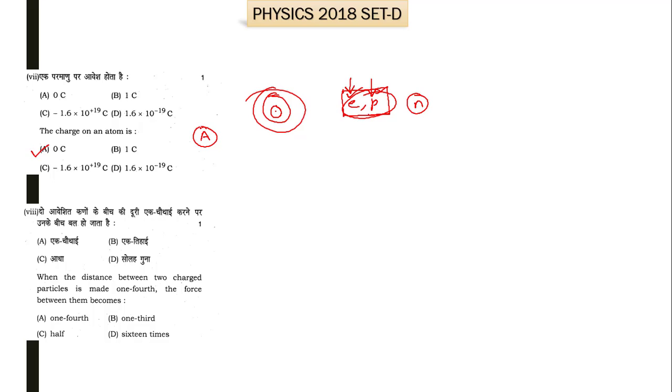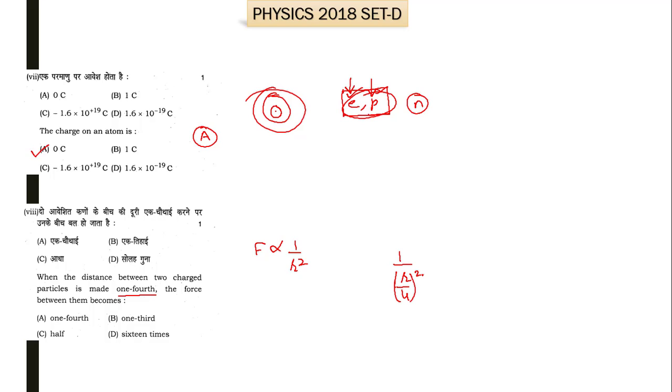It says that when the distance between two charged particles is made 1/4, the force between them becomes... We know that F, that is force, is inversely proportional to the square of the distance. Here it is given that the distance between the two charged particles is made 1/4. So the new distance is R by 4.